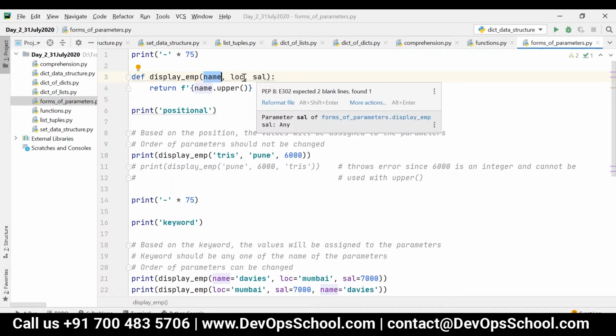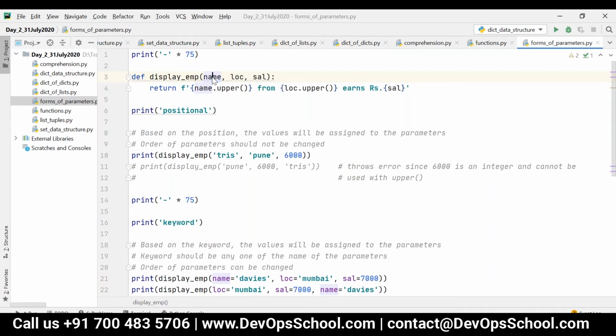In this case, first I can place the non-default parameter followed by the default parameter, that is location is equal to Bangalore. And since I have given a default value to location, I should give a default value for salary as well, because non-default, default, non-default is not allowed.